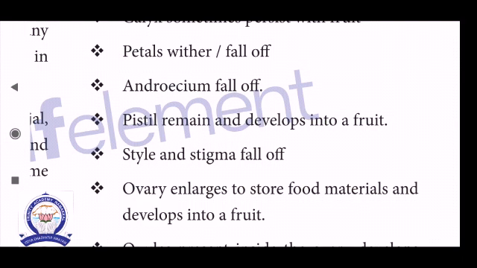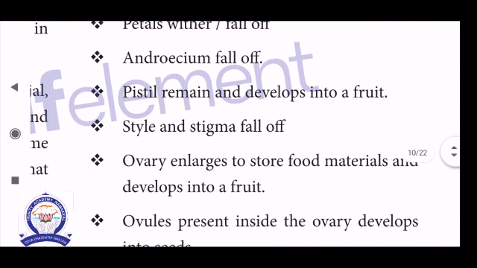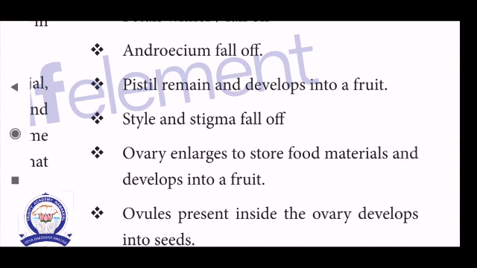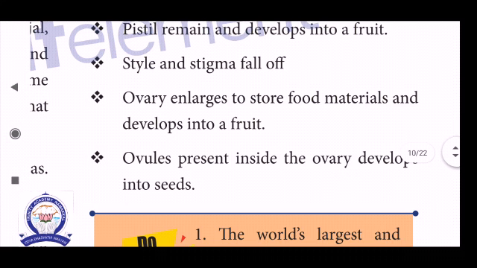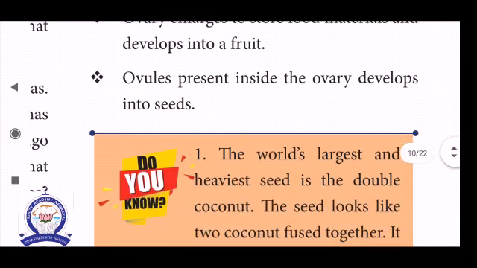Then style and stigma fall off. Then the ovary enlarges to store food material and develops into a fruit. After fertilization, the ovary enlarges to form a fruit. As already told, fruit is one of the fertilized ovaries. Then the ovule present inside the ovary develops into a seed. Here the ovule becomes the fertilized seed. Okay, that's all.